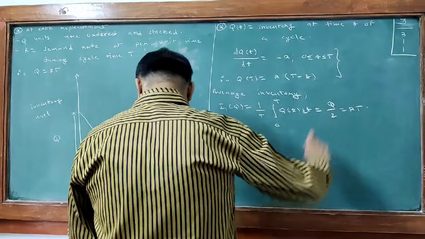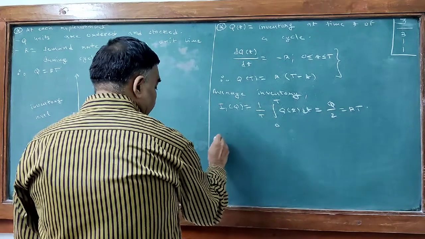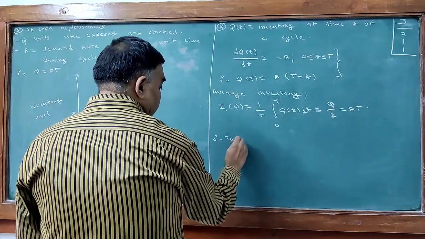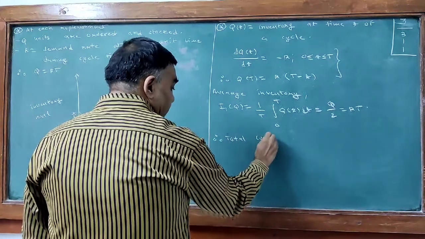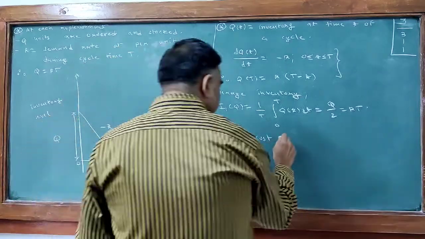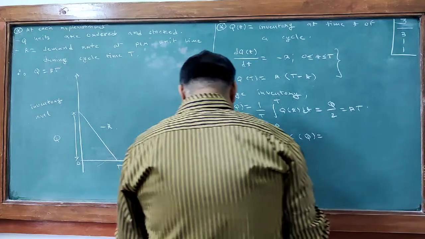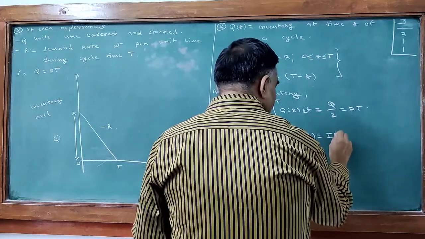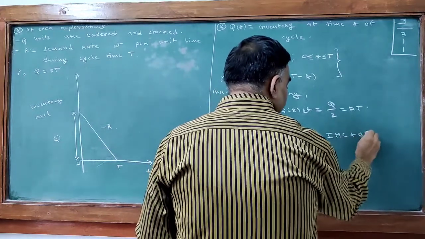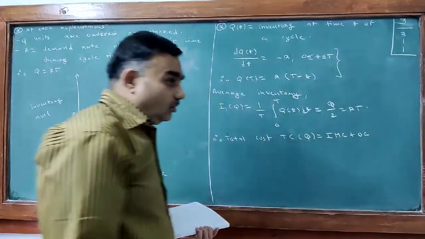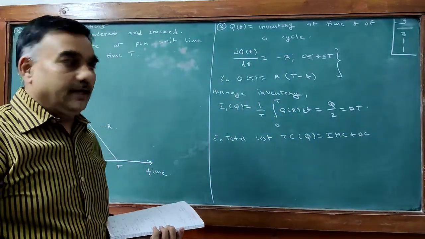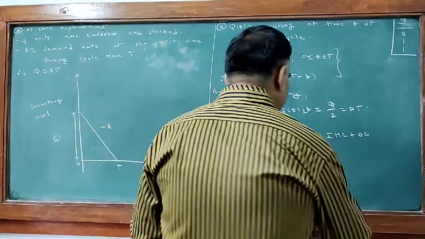Therefore, total cost TC(Q) is IHC plus OC, holding cost plus ordering cost per time unit.